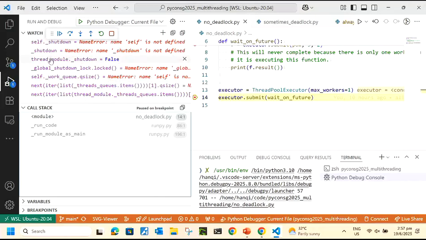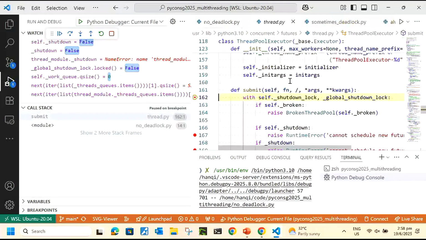Some of these things are actually looking at the same object from 2 different scopes. Like if I'm outside here now, maybe you can see thread module shutdown is false, right? I can see it because I did that import on top. But if I get into another scope, then this false will probably become some error, but those errors will become readable. So I have 2 windows into the same object from different scopes. Okay, now I'm going to step in.